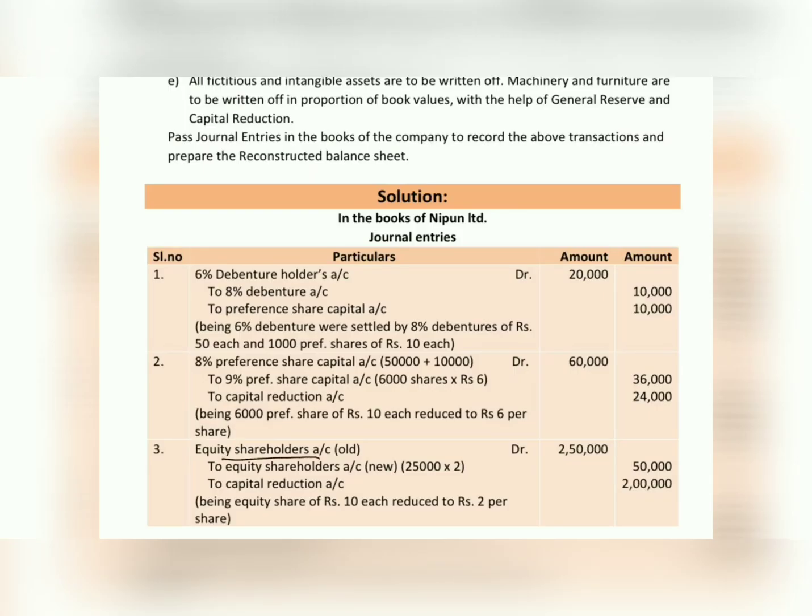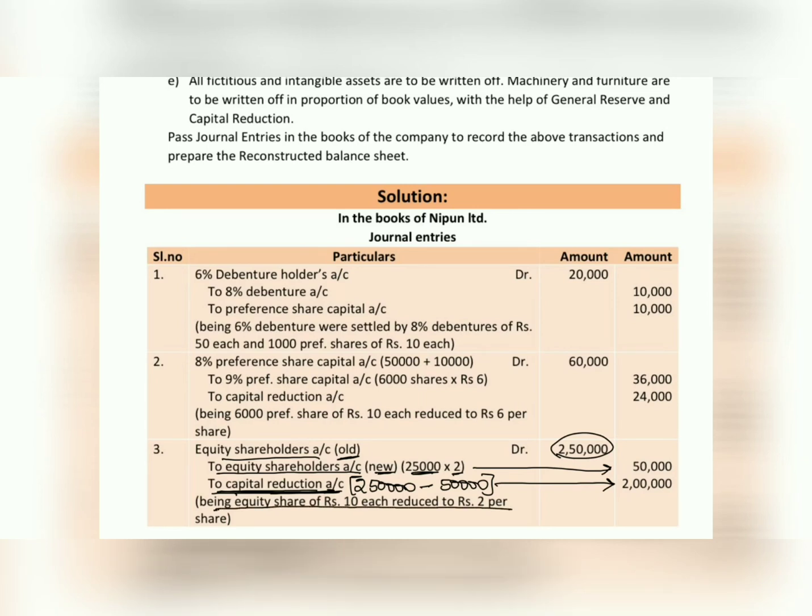Equity share capital account debit, the old value 2,50,000, to equity share capital account new value 25,000 into 2, 50,000, and the remaining value will be transferred to capital reduction account. To capital reduction account, 2,50,000 minus 50,000, 2 lakh will be transferred. Narration will be: equity shares of rupees 10 each reduced to rupees 2 per share.